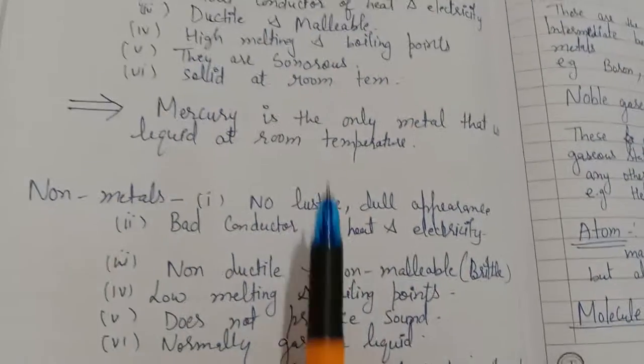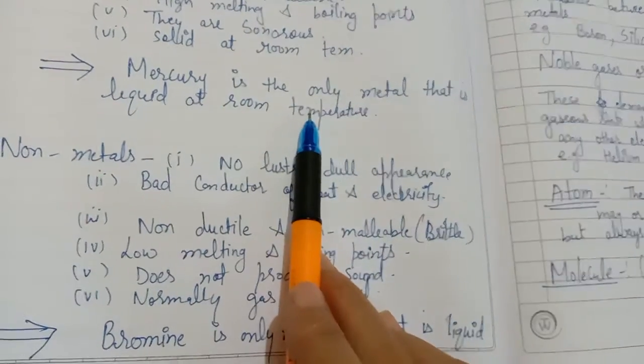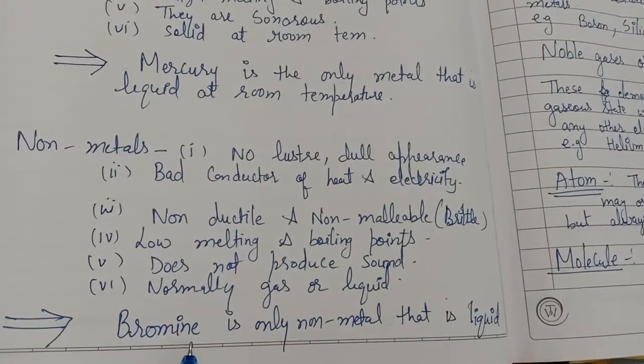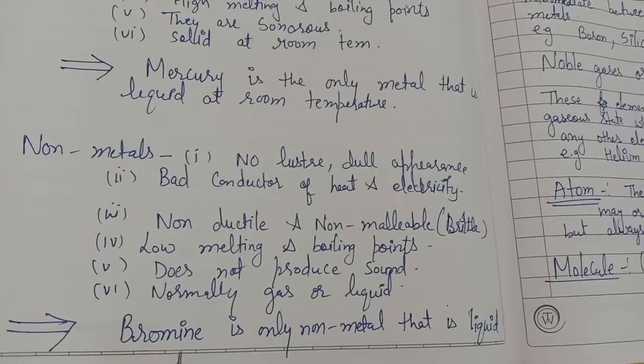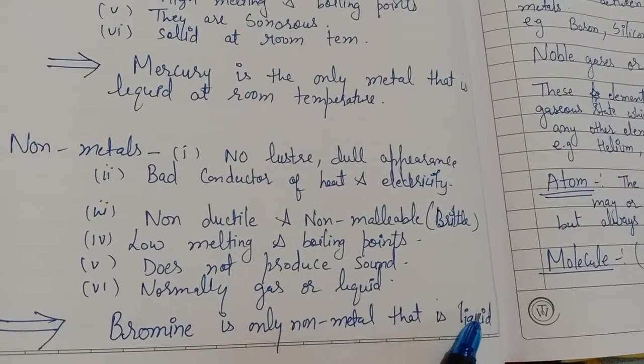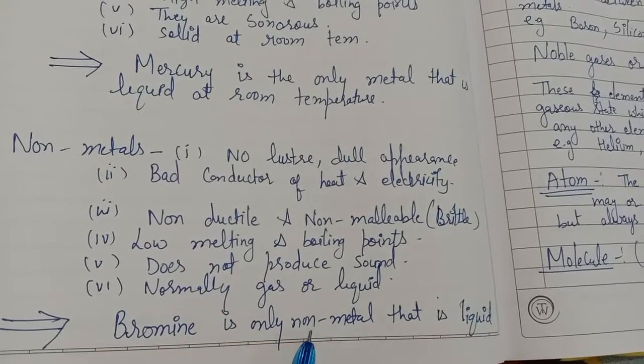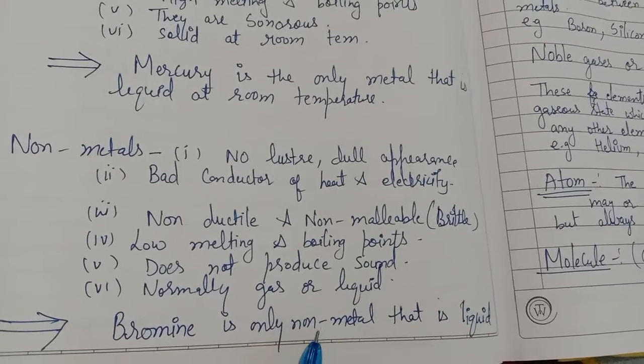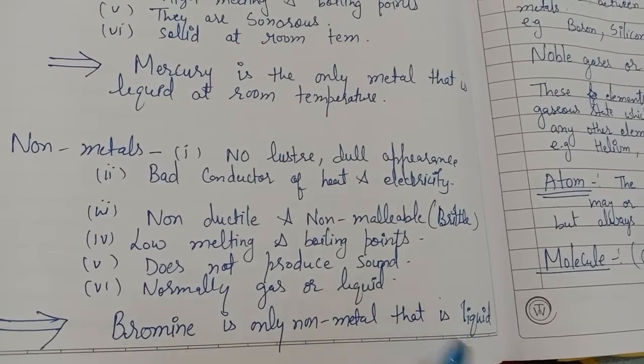Mercury is the metal which is liquid at room temperature, and bromine is the only non-metal which is liquid at room temperature.